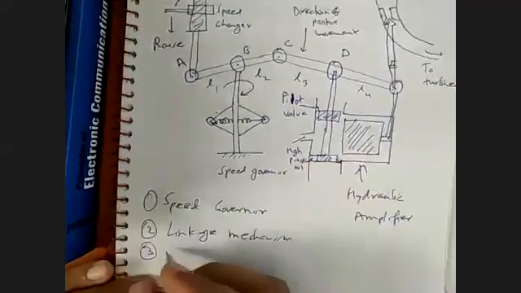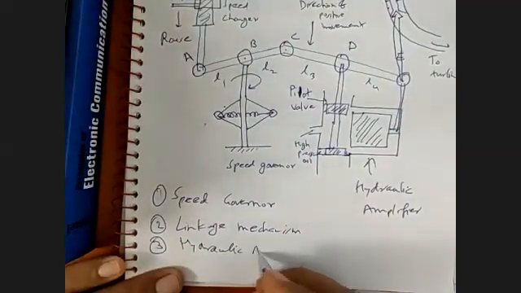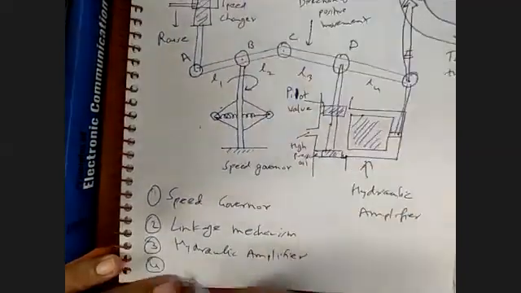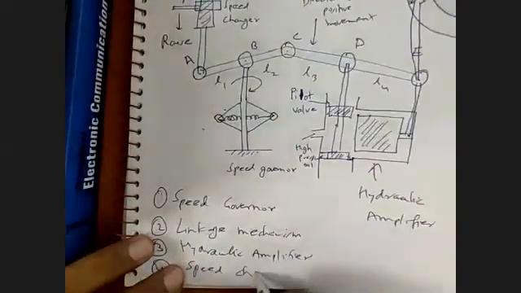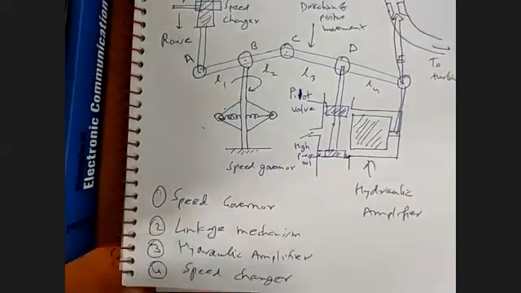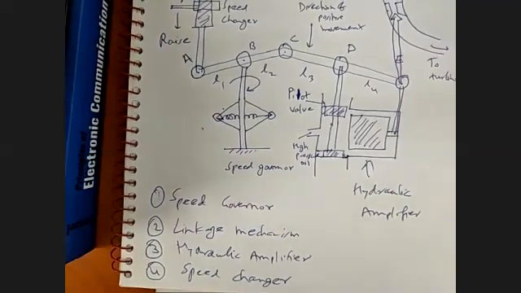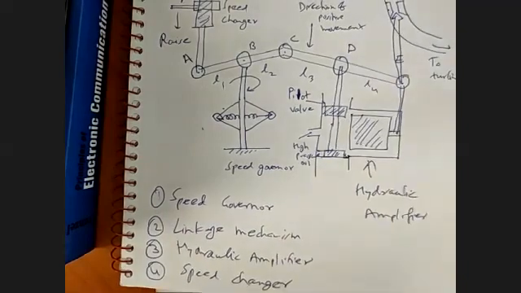Third is your hydraulic amplifier. And fourth is your speed changer. So these are the basic parts of this speed governing system. We will be again discussing this in the next class.